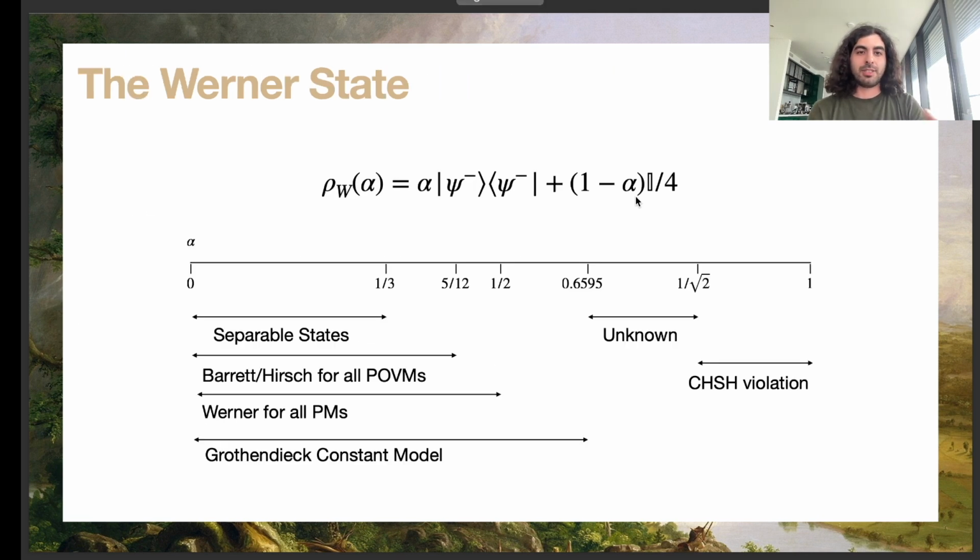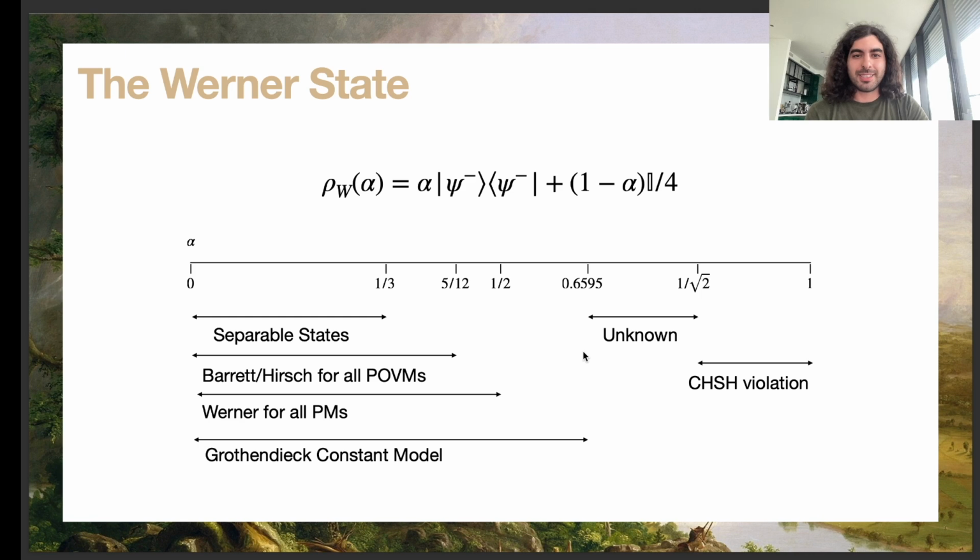So now, if we look at the Werner state, the Werner state is a maximally entangled state with some white noise, and for all alpha values that are larger than 1/3, the state is going to be entangled. But if you notice, for all alphas less than 0.65, we have local simulations of any projective measurement or POVM strategy that I can have with these states. And only for alpha larger than 1/√2, the CHSH inequality is being violated.